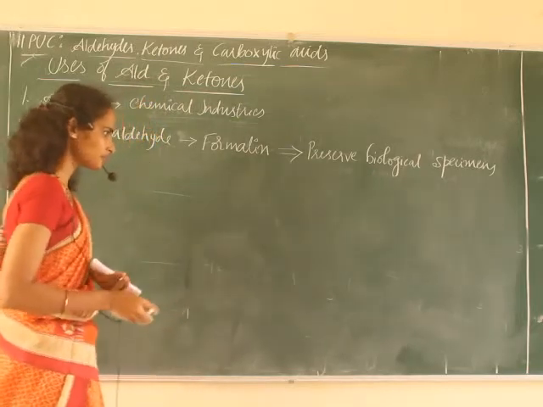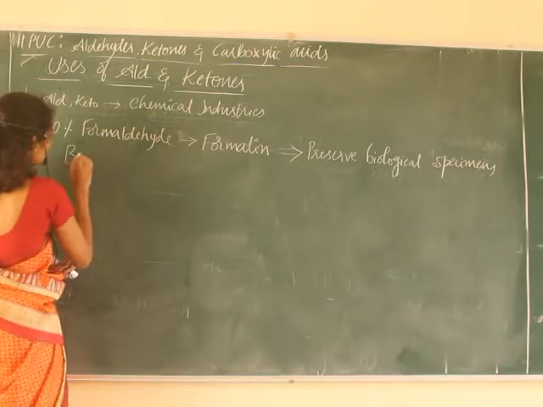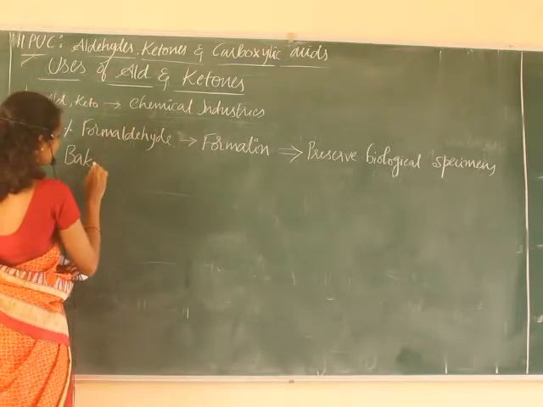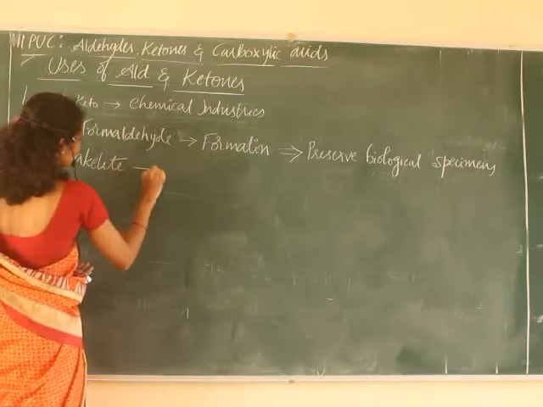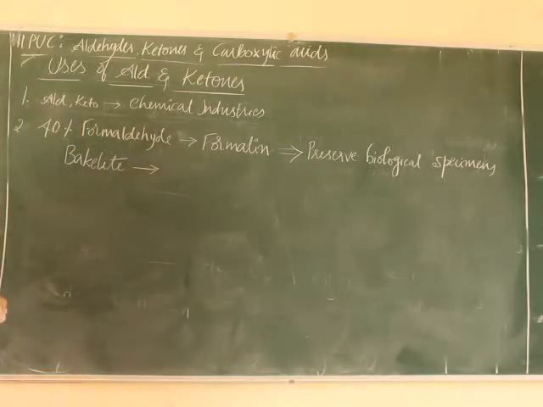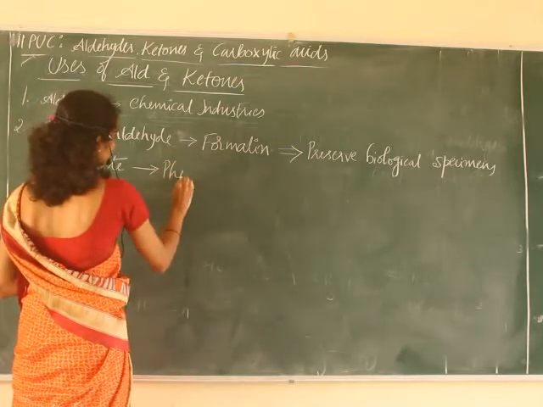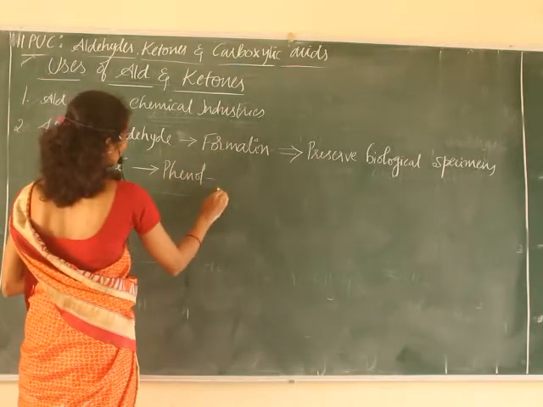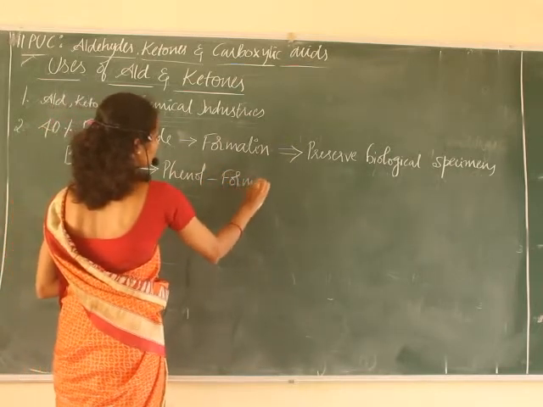And in the preparation of bakelite, formaldehyde is used. Bakelite is nothing but phenol formaldehyde resin.